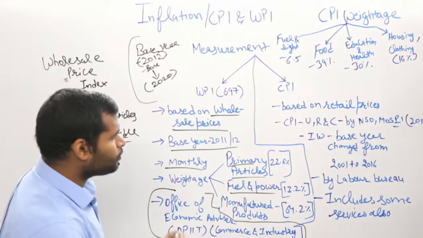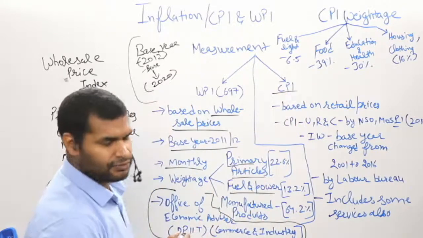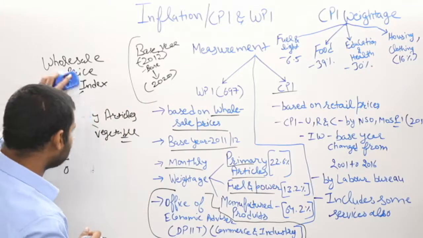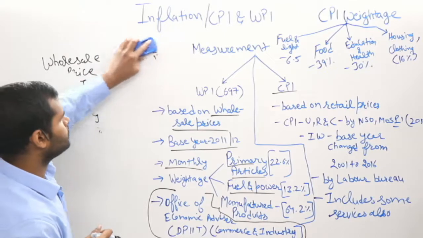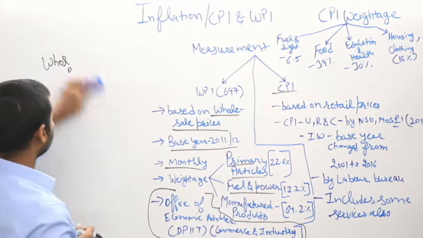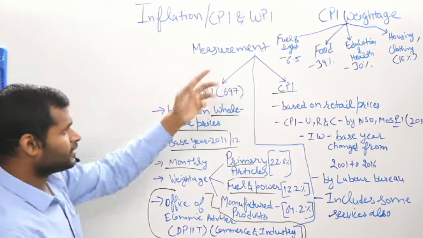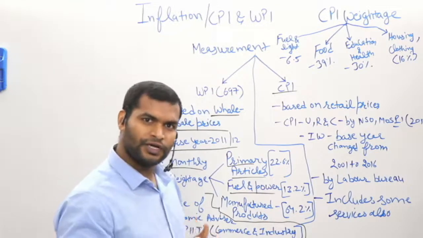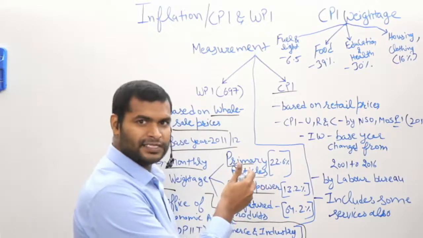Now coming on to the next index, that is consumer price inflation. Earlier we were calculating the prices of the commodities at wholesale level. Now when a consumer goes to buy some clothing, he would go to a retail store and buy it at the maximum retail price.